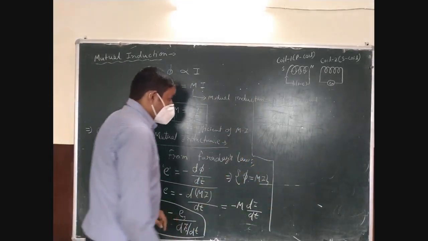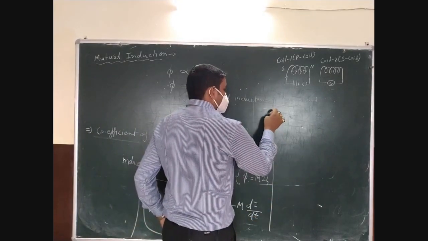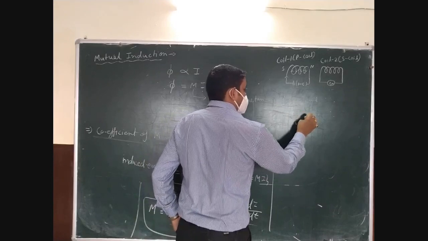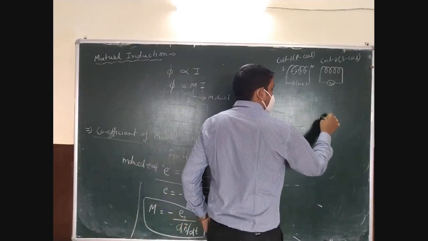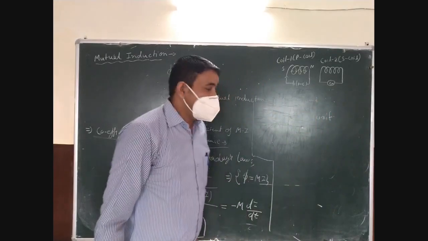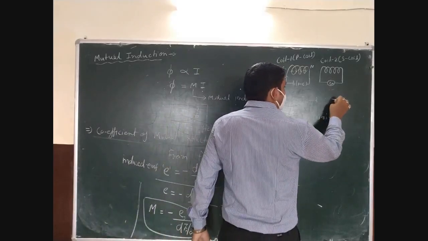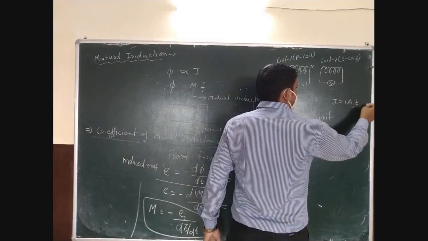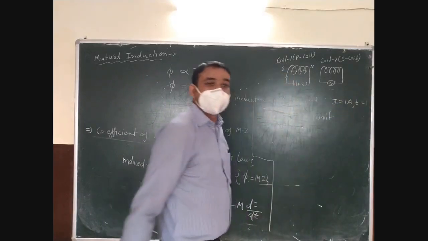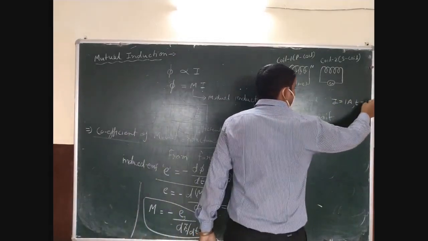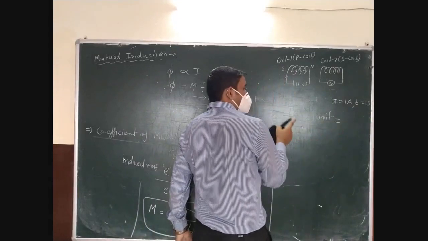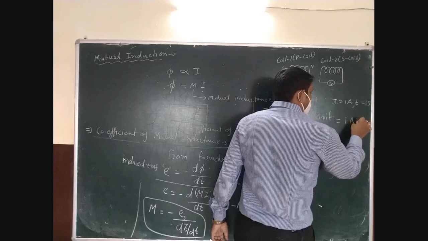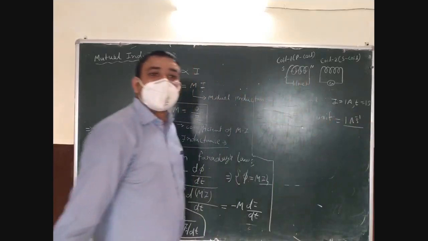How? If di over dt is 1 unit, that is, I is 1 ampere changing in time of 1 second, then you can say that the rate of change of current is 1 ampere per second.